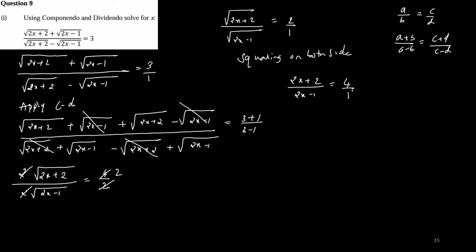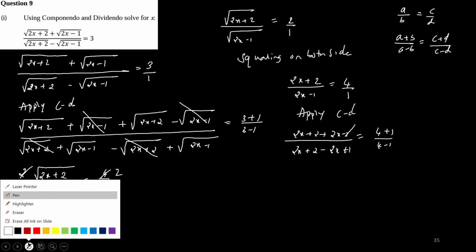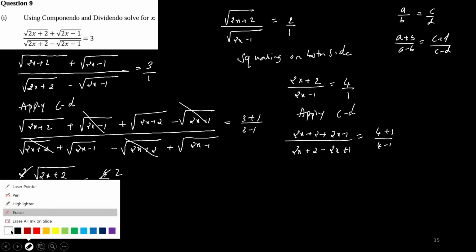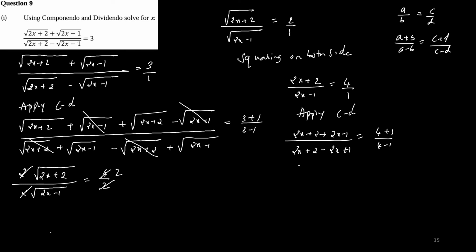So when I cancel them, now I can again apply componendo and dividendo. So 2x plus 2 plus 2x minus 1 divided by 2x plus 2 minus 2x plus 1 is equal to 4 plus 1 by 4 minus 1. So now here plus 1 and minus 1, is it possible to cancel it off? Here both of them are different numbers, I cannot cancel them. So what can I write over here, whichever is possible: 2x plus 2 and 2x minus 2. So now what can I write?